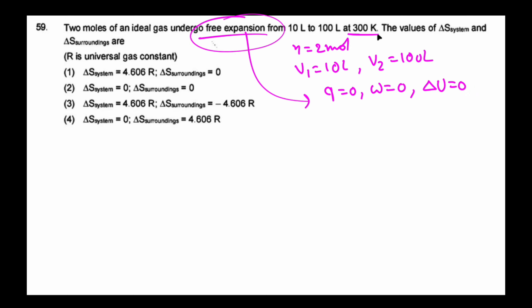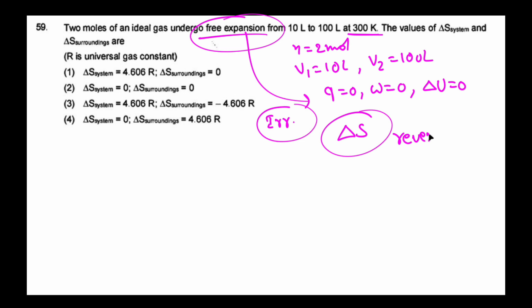Here the temperature also remains constant for an ideal gas. Free expansion is an irreversible process. But entropy is a state function, and they are asking about delta S. So we can calculate delta S by using a reversible isothermal path.